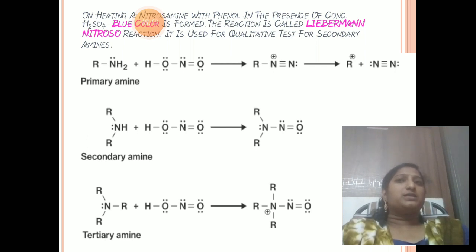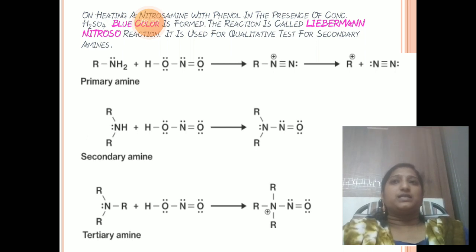So see here, primary amines react with HNO2. It gives R plus cation, that means carbocation, and N2 is lost. That is the reaction. And next, secondary amines also react with HNO2. It gives R2N-N=O. That is what the secondary amine gives. And tertiary amine also gives a reaction. See here, R3NH+ and NO2-, that means an ammonium salt is given here. So these are the nitrous acid reactions.